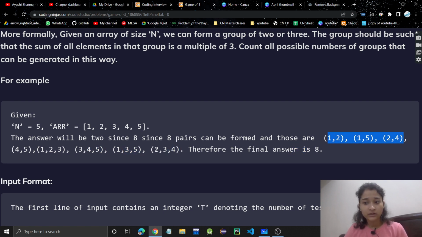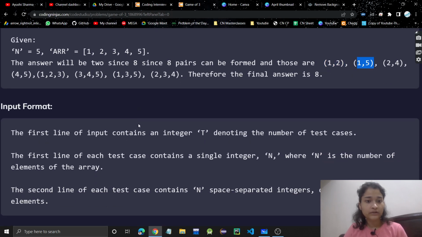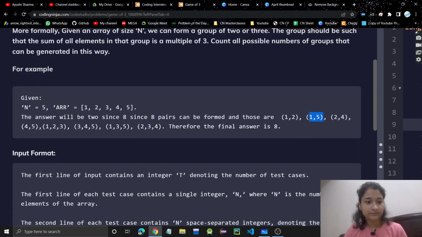There are 3, 4, 5, 6, 7, 8. 8 groups, right? Basically 2 element groups and 3 element groups. So this is how we have to do it.